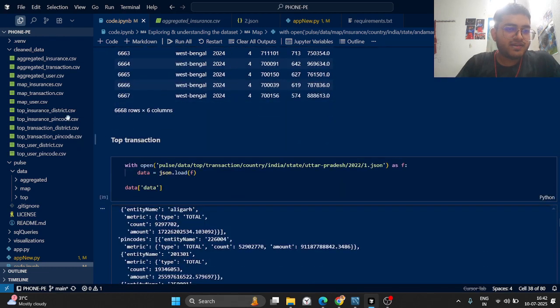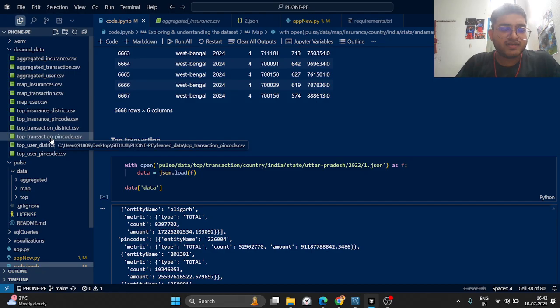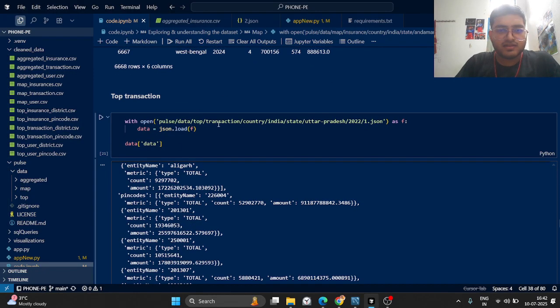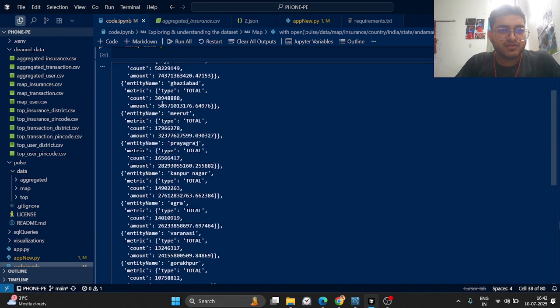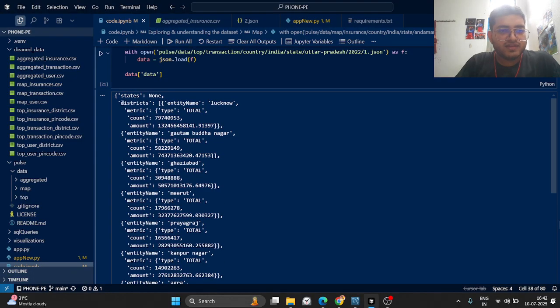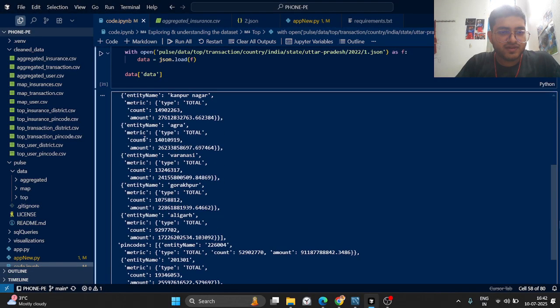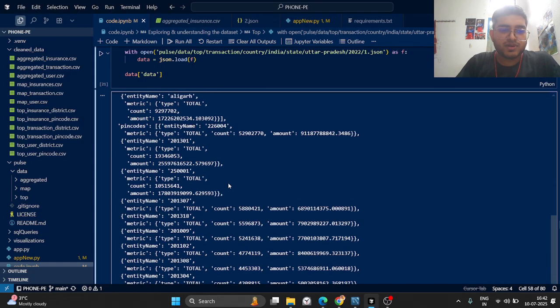Basically in top, I divided it into two parts. For district and pin code, I made two separate CSVs. If we look over this JSON file, we will see we have the district keys and later on we will have pin codes. Basically, these are the top districts and the top pin codes.